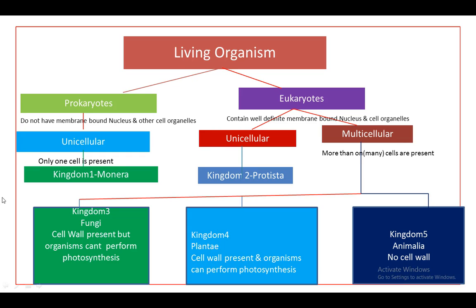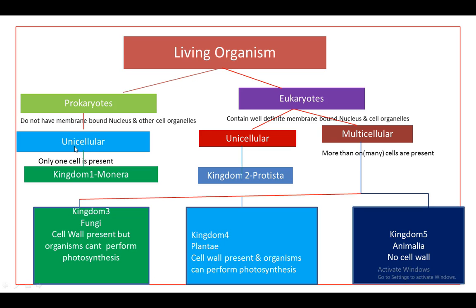Then the second characteristic he considered is the complexity of the organism. It means whether the organism is unicellular or multicellular. Because the cells increase, the complexity of the living organism also increases. Uni means single, only one, and cellular means cell.